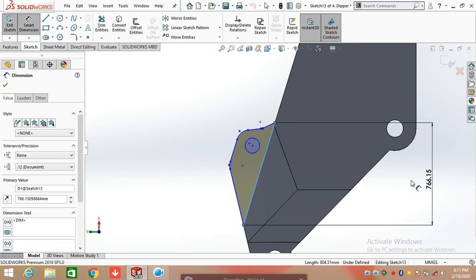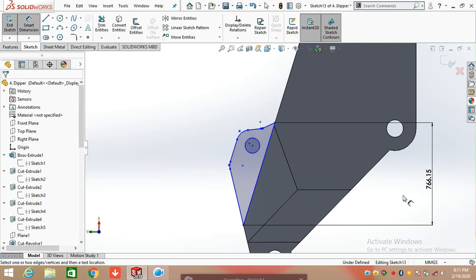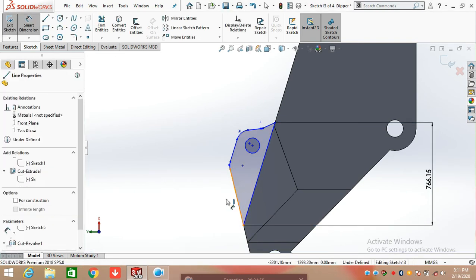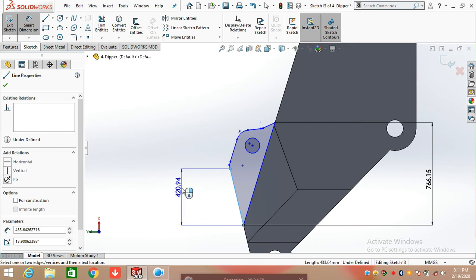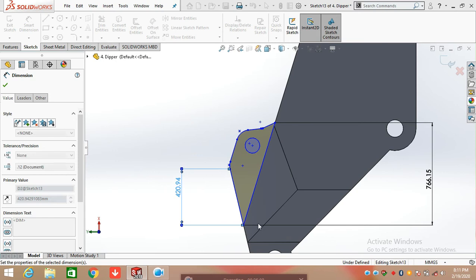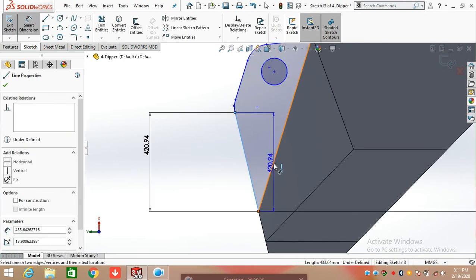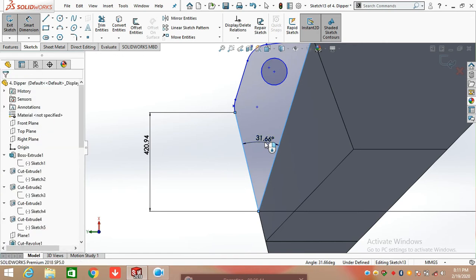Defining the length, which is 766.15 mm, and again draw a line from the edge and defining the angle between both these two lines, which is 31.66 degree.